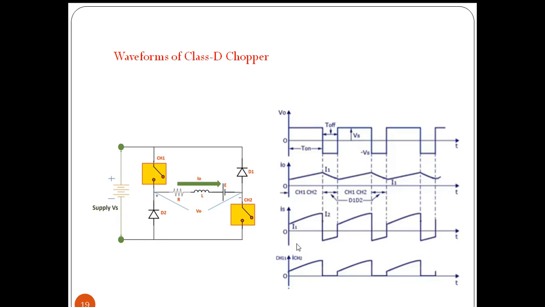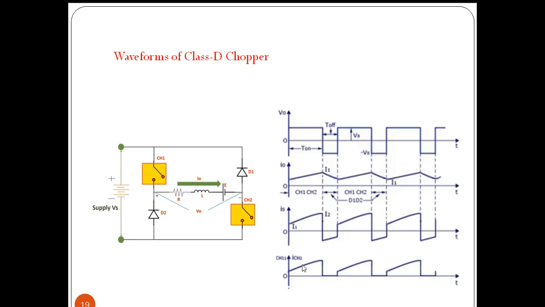This is the current which will be increasing whenever we switch on the chopper through the inductor, and it will reverse its polarity whenever we turn off the chopper, and it will decrease. And this is current through chopper.